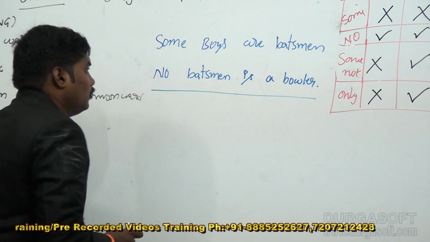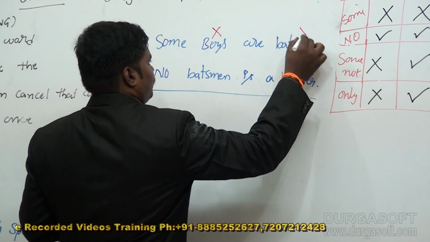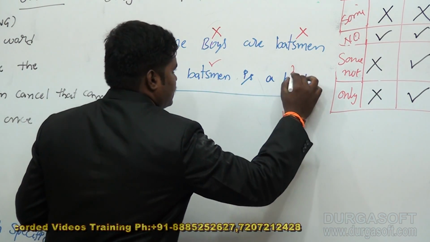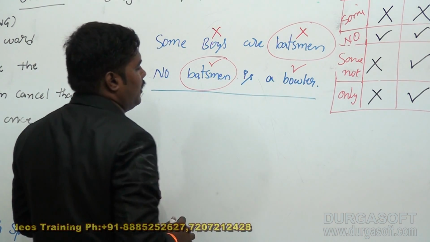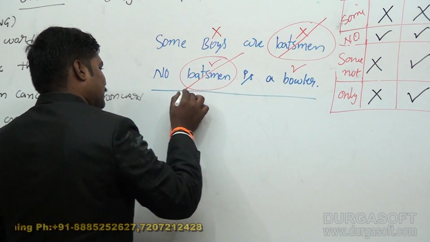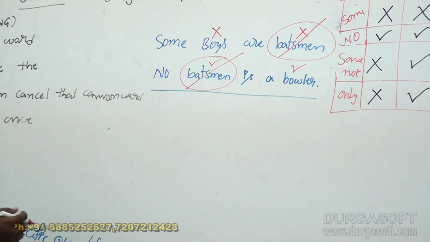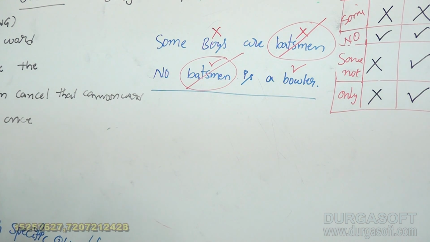Here, when you look at it, you can get the answer. In some, there is no distribution; in no, there is a distribution. Here the common word is batsman, and one-time distribution takes place across these two, so you can cancel it as per our rules. Next, when you have some and no, our preference is some-not as our answer.